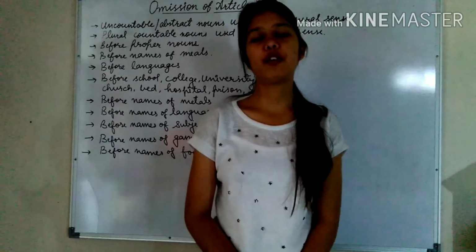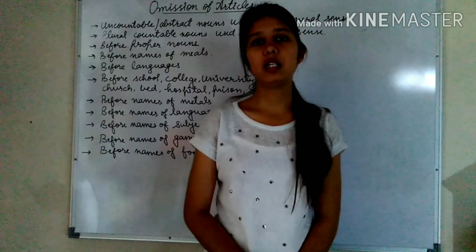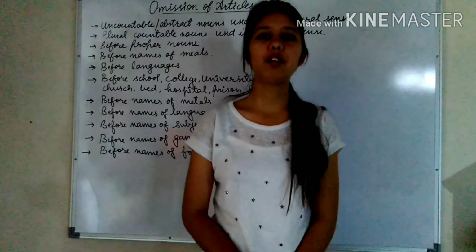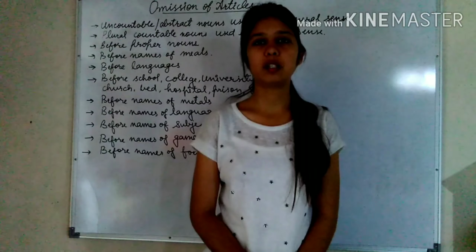For example, university, European. Now these words begin with the letters U and E, that is vowels. But when we pronounce the words university and European, the sound begins with Y, and that is a consonant. So before them we will use a, not an: a university, a European, not an university and an European.